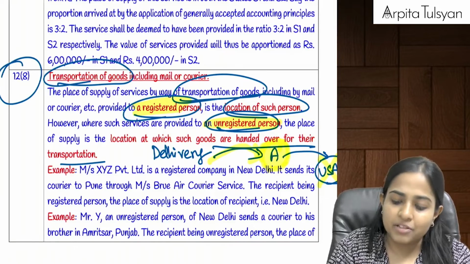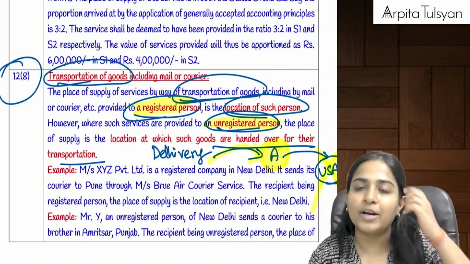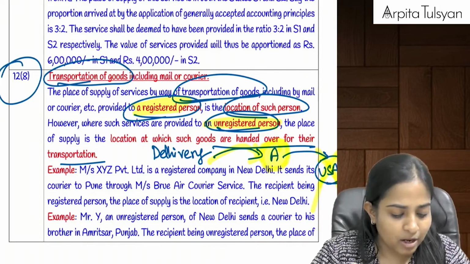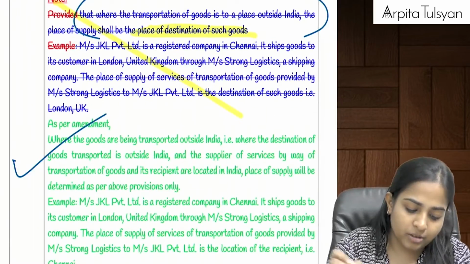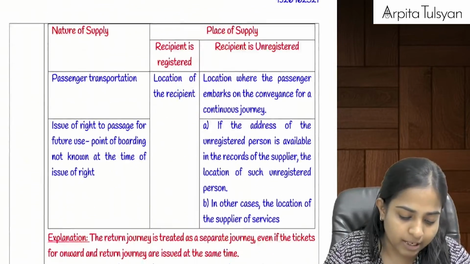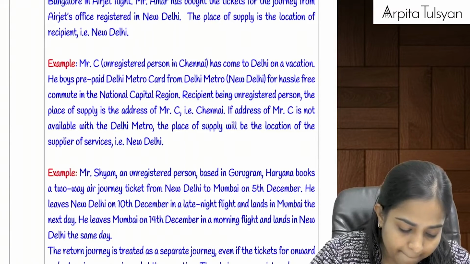Are you clear with this? We are not concerned where the goods are going. Are you clear with this? This we had already considered in the lecture, but now this is a confirmed amendment applicable for the examinations. So here the example is also given for that. Then after that, the next one.